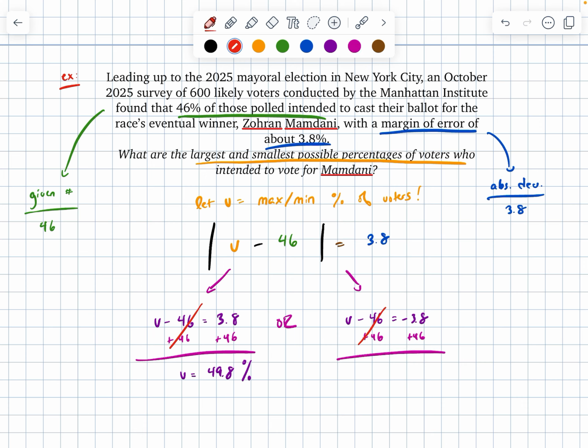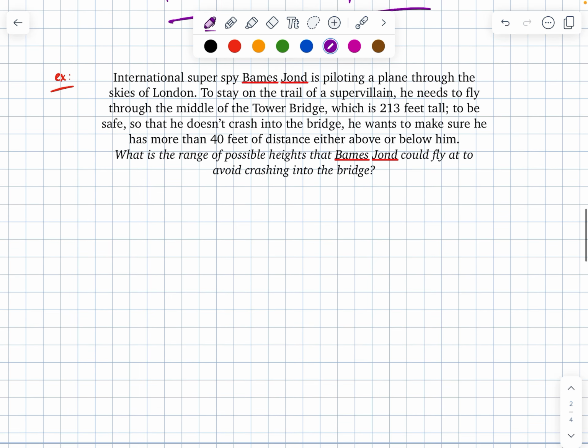Or if I add 46 to both sides on the right, then that would give me that v is equal to 46 minus 3.8, which would be 42.2%. So again, in the context of the problem, I would probably want to include a full sentence here, but in this case, my maximum value would be 49.8% of voters. My minimum value would be 42.2%.